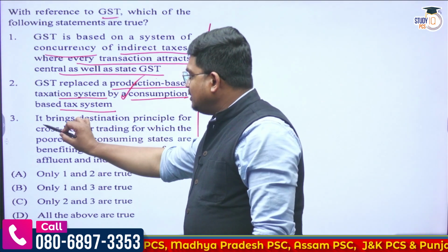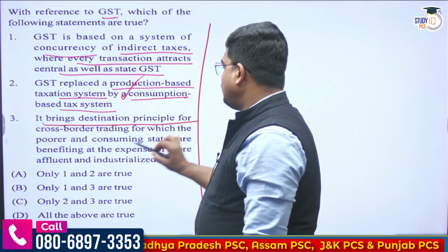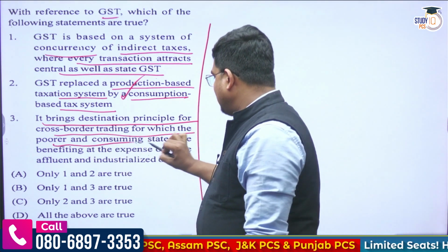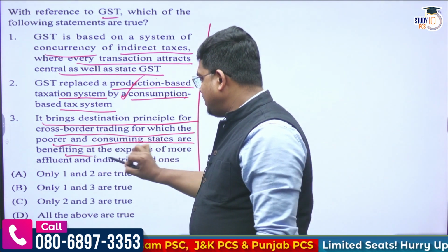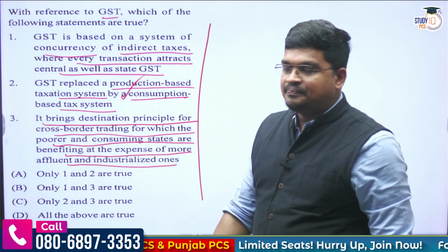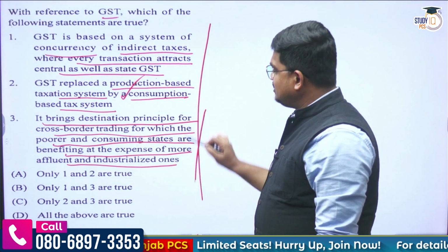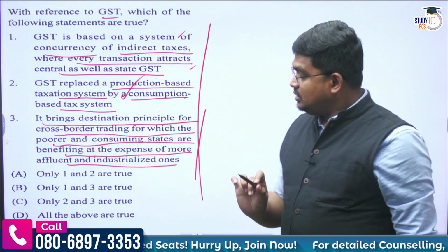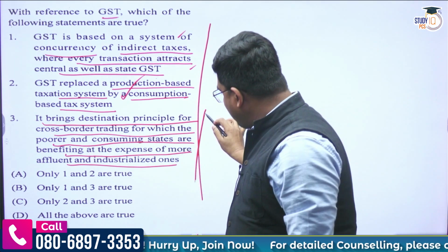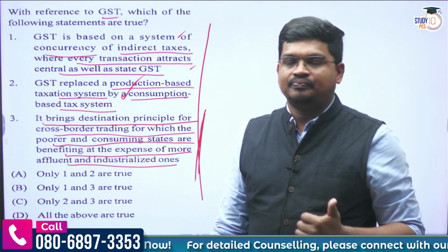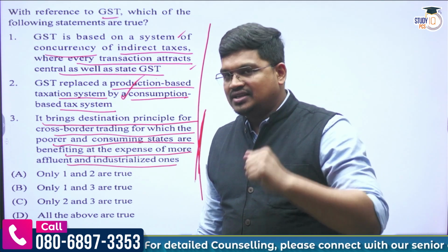Okay, third: it brings destination principle for cross border trading, for which the poorer and consuming states are benefiting at the expense of more affluent and industrialized ones. Now this statement is again correct. I mean the first is correct, the second and third are correct. Now the question is why this statement is correct. Let me give you one example.